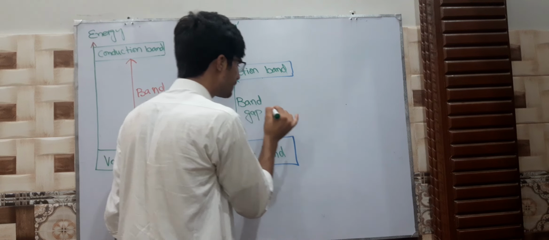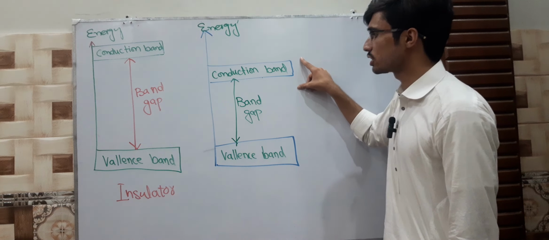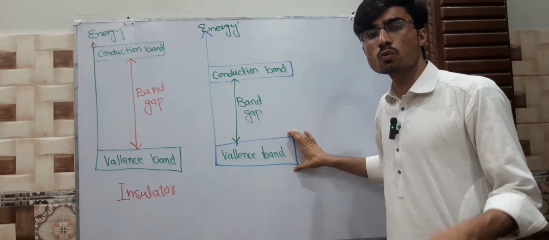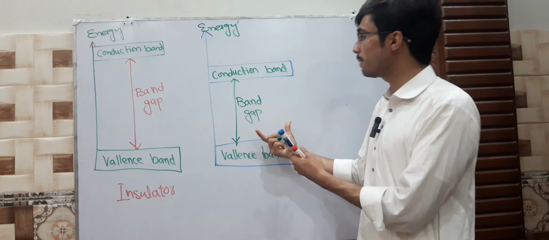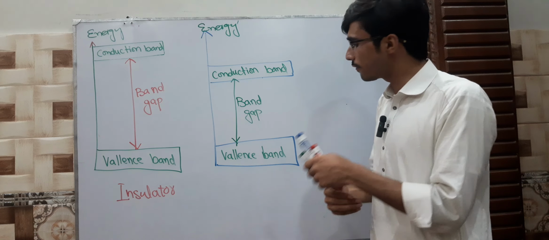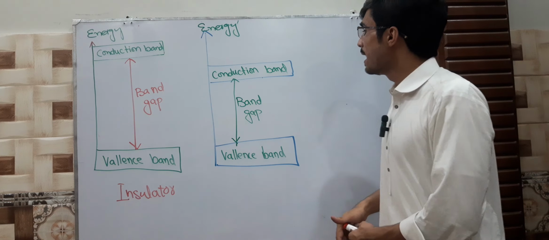How can we define the band gap? The energy difference between the valence band and conduction band, or in other words, the minimum energy required for an electron to move from the valence band to the conduction band.